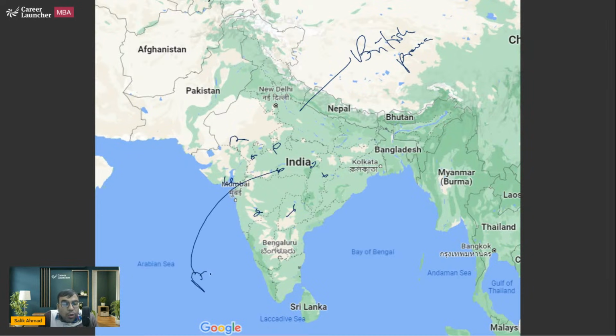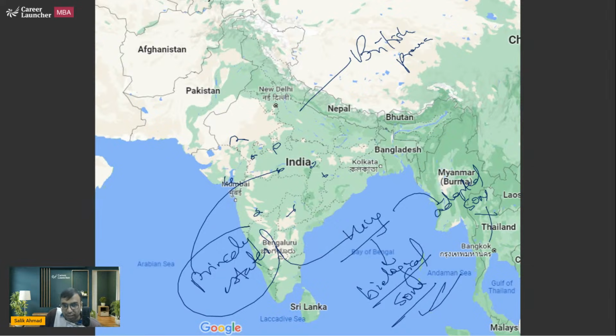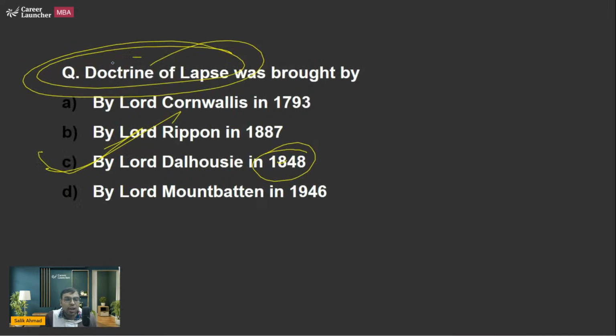So the British made the rule that if you are a king of a princely state and you do not have a biological son, and you have adopted a son, then this will not be valid. If you have a biological son, you can pass on your kingship to your son. Only sons they are saying, not daughters. But if you do not have a biological son and you want to give your kingdom after your death to your adopted son, that cannot be possible now after the Doctrine of Lapse.